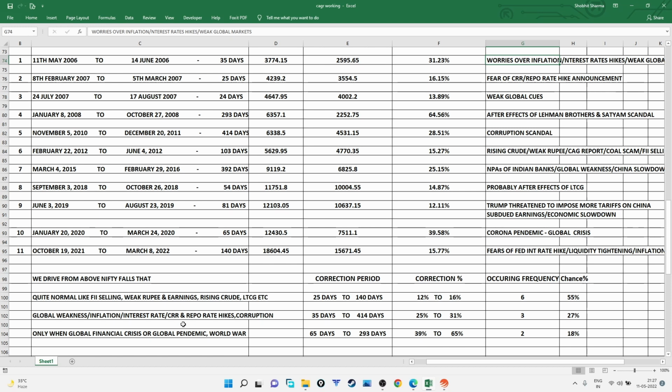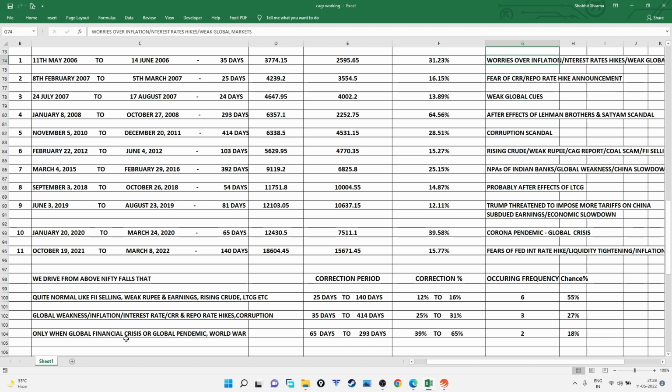The major fall beyond 31% has happened only 2 times, 39% to 65%. These were significant, huge falls, and this happened only when there was a global financial crisis, a global pandemic, or some world-war-like situation.